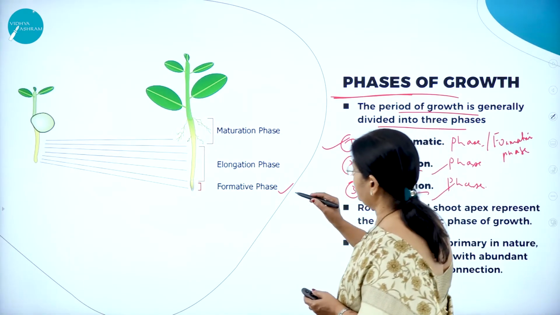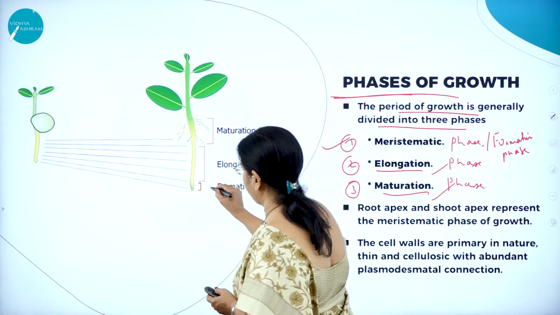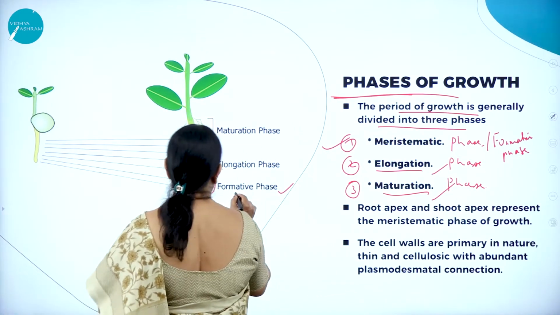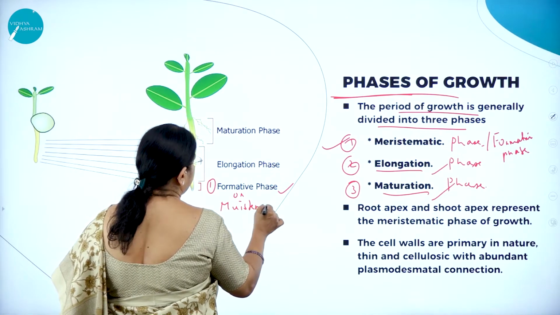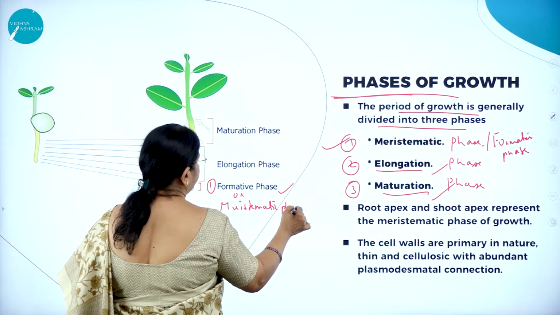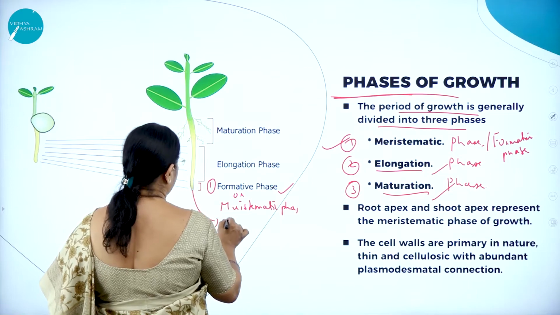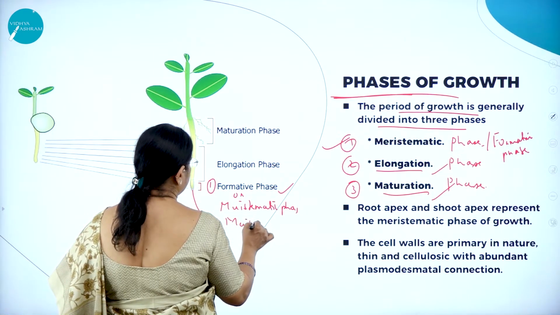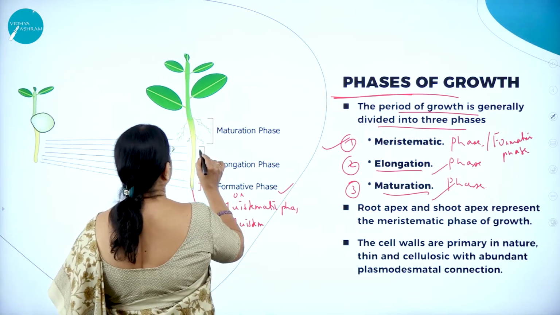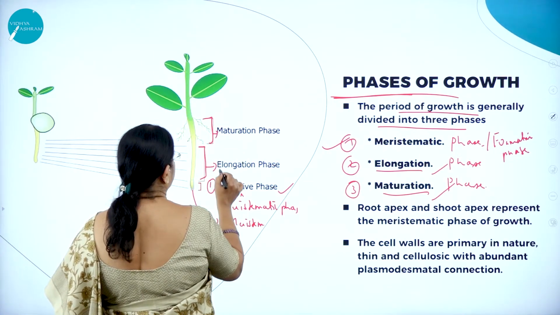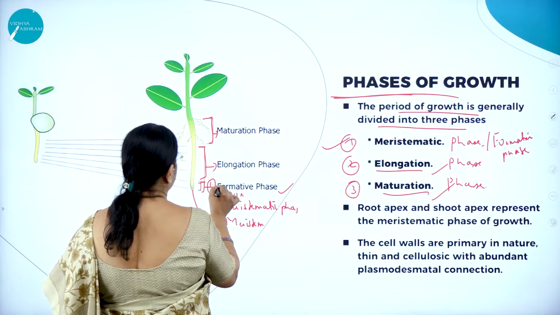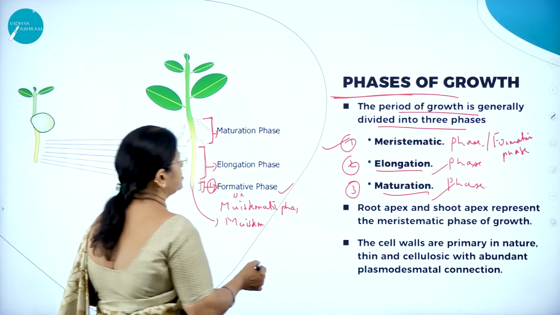So here you can see the first phase is the formative phase, or you can also call it the meristematic phase. What do you find here? You find the meristems. Then this particular part is called the elongation phase. This part is called the maturation phase. And this part is called the formative phase. So what are the three?